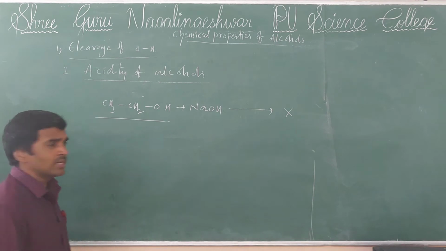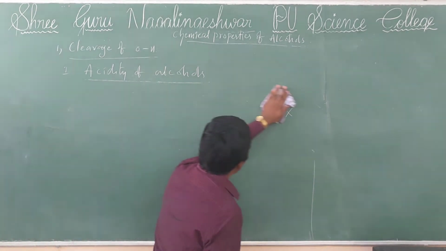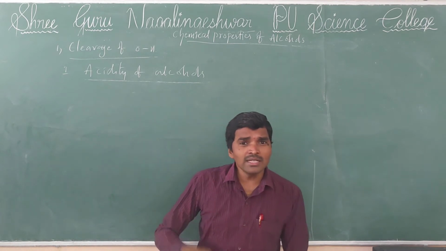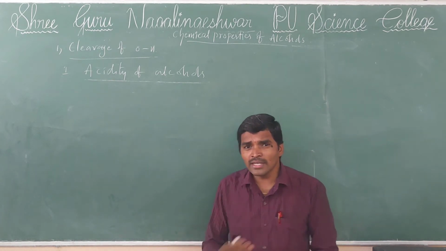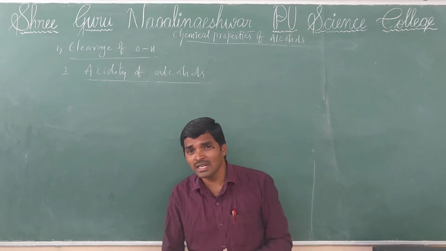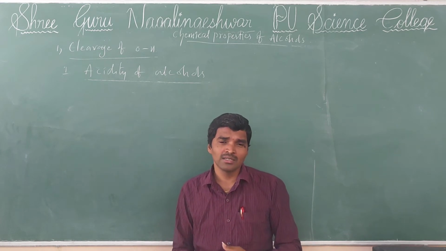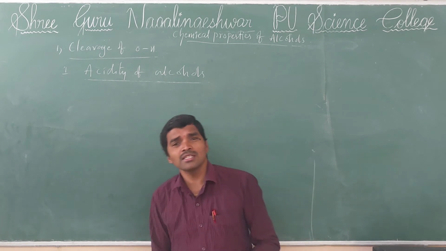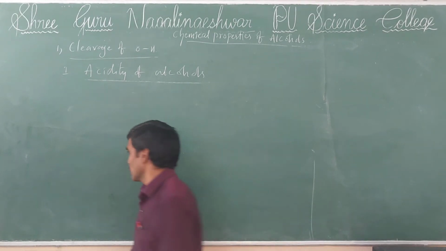Next, this is a very important thing to remember: the acidic nature of alcohol in primary, secondary and tertiary alcohols. Which alcohol has more acidic character and which has less, we will discuss now.